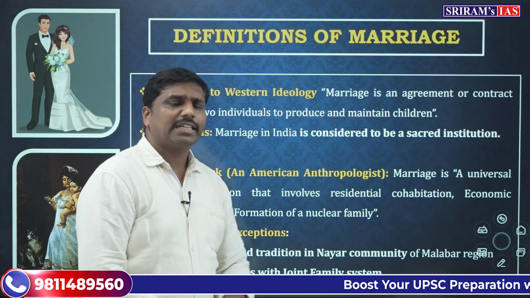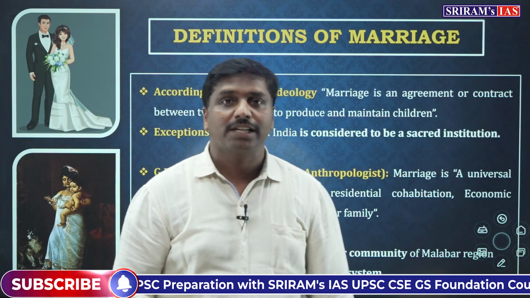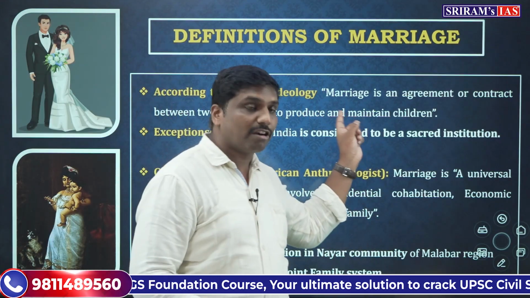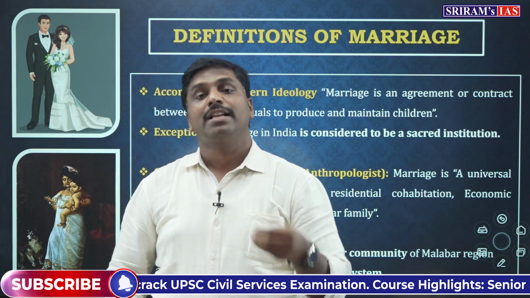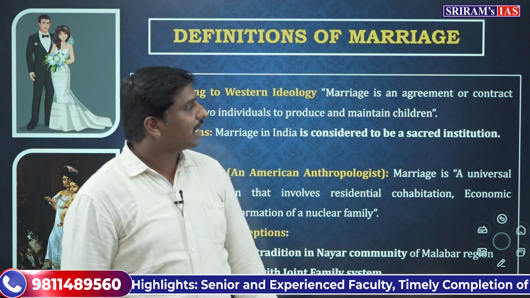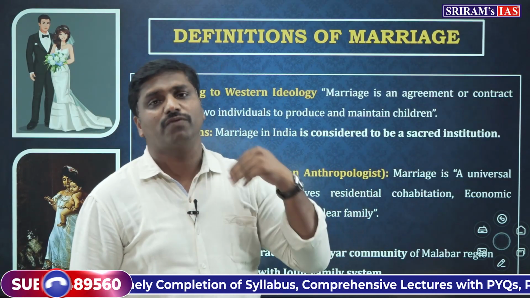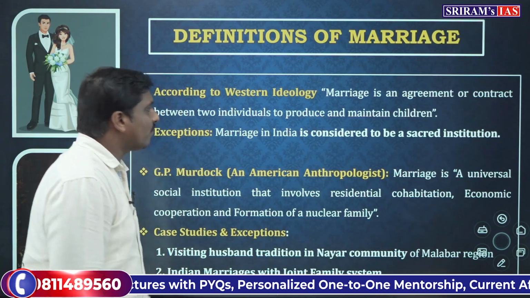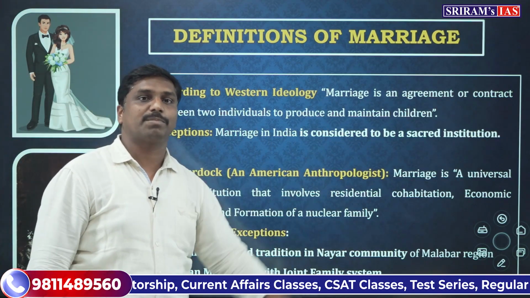And another thing: is only the production and maintenance of children the prime motto of marriage? That means no, there are other important things also. Apart from these biological needs, marriage as a social institution also tries to fulfill social needs as well as economic needs of the different members. So we can say marriage not only fulfills biological needs, it also fulfills the social as well as economic needs of the couple. So from this point of view, we cannot say that this is a universally accepted definition.